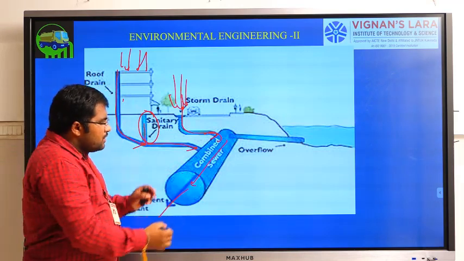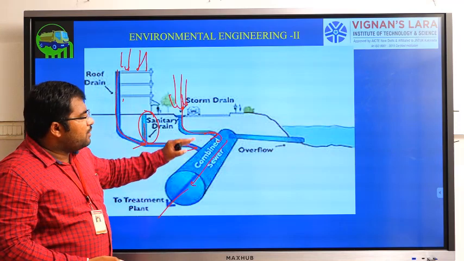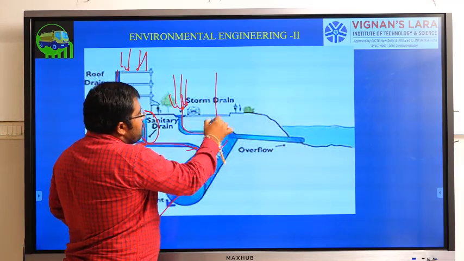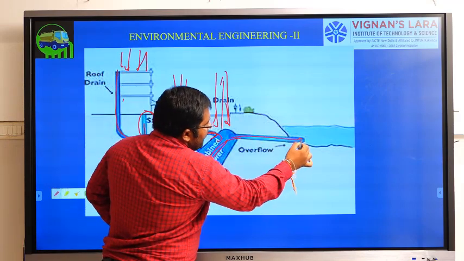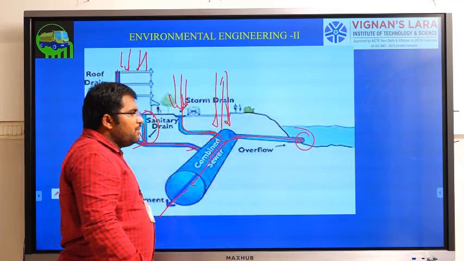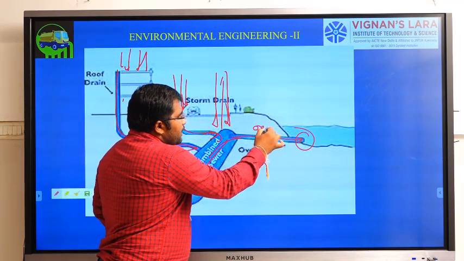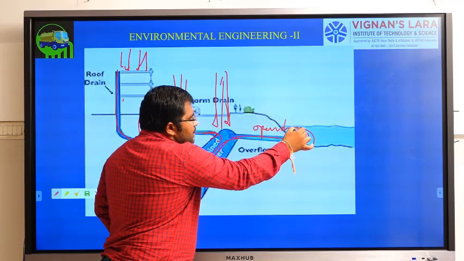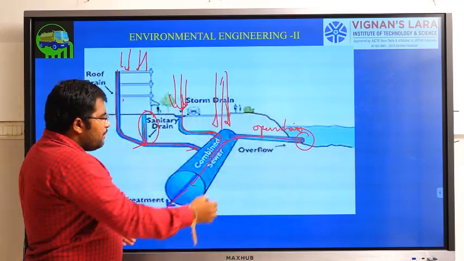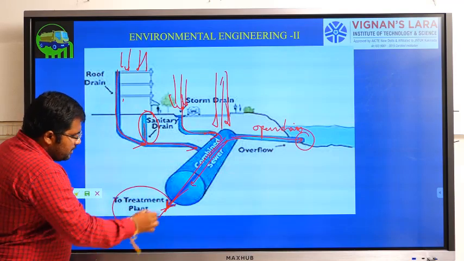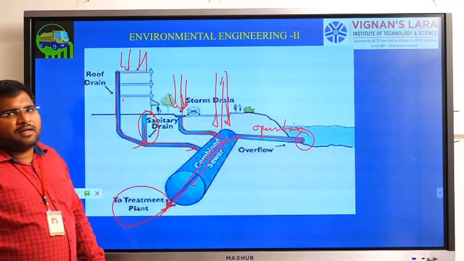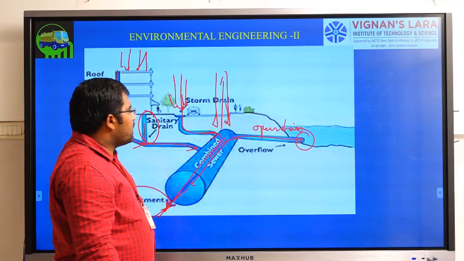Okay, now at a certain point the amount of rainwater is more, right? So the remaining overflow will be sent directly to the river through open drains. With the help of the open drains, it will be diverted. So the remaining times it will come along to the treatment plant. This is how this partially combined or partially separated system works, right?